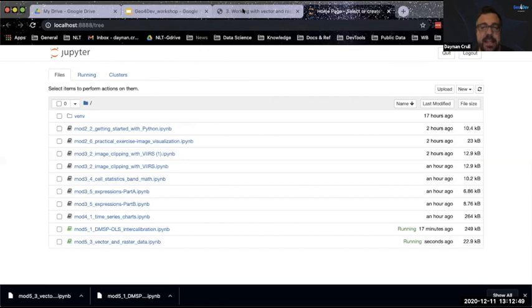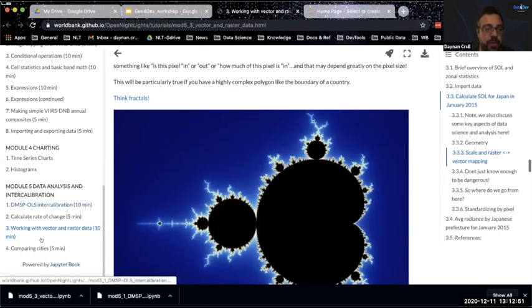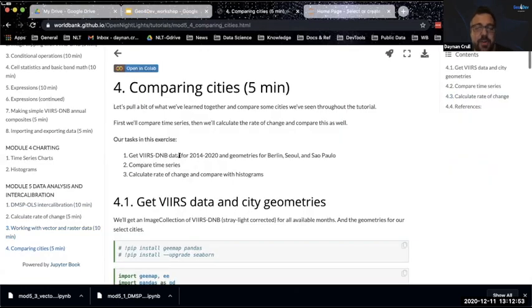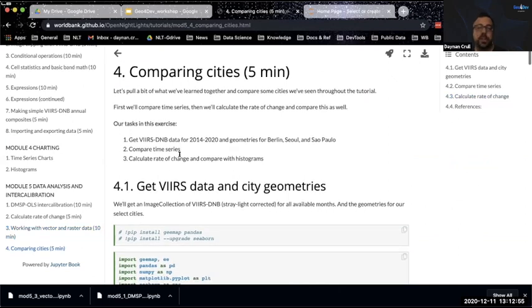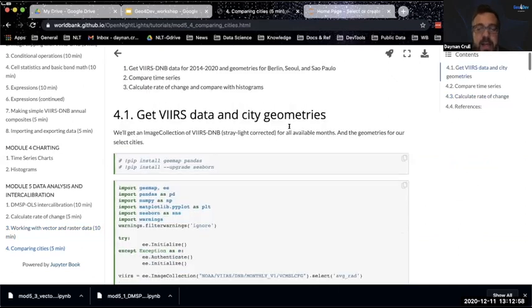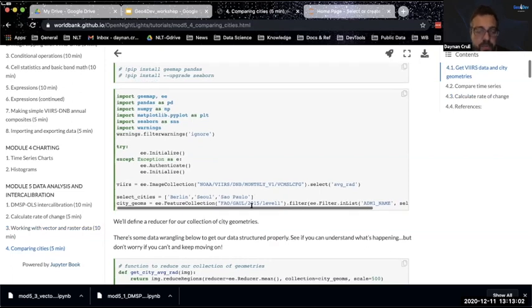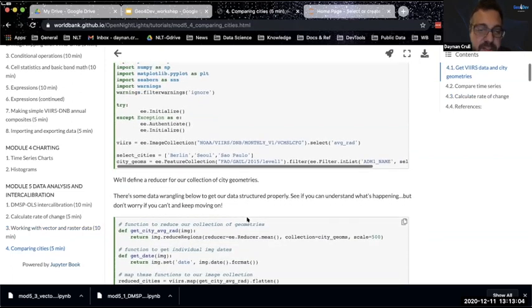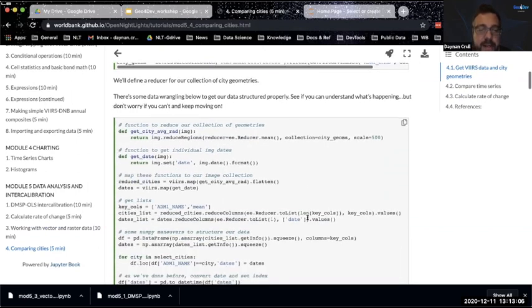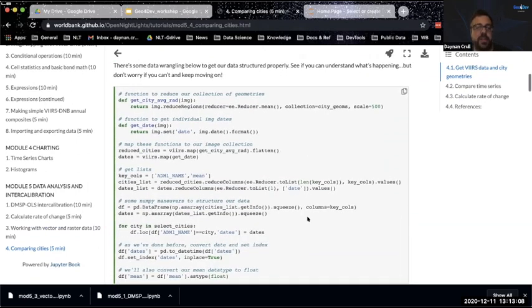Okay, my last thing, and then we're good for today. On your own, it might be fun to take a look at some different cities around the world and choose some geometries. Let's look at Berlin, Seoul, which we've seen before, and let's look at Sao Paulo. So we've seen all these cities before. I'm creating some functions to get the information out of these